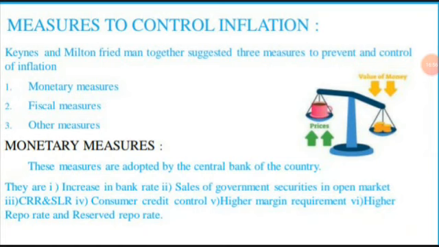First, the bank rate on government securities, they will increase. Fixed deposit rates, the bank rate, everything, lending and loans, the percentage of all that they will increase. Then government securities and all they will sell in the open market. Then a high cash reserve ratio, CRR, and SLR, the statutory liquidity ratio, we already studied, no? All those rates will increase.